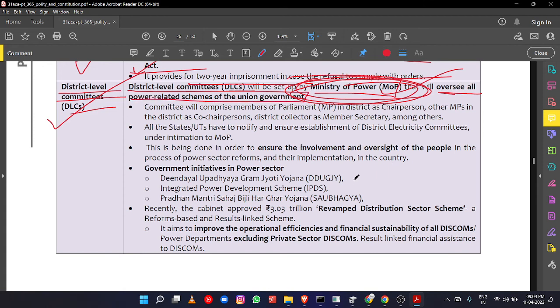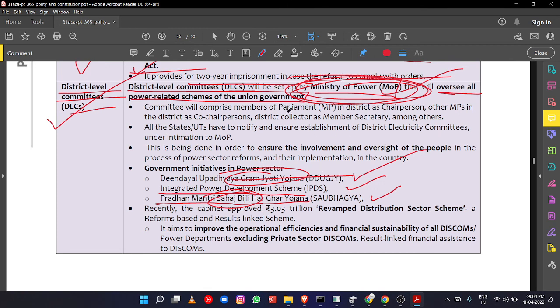Different schemes are passed by the union government: Deen Dayal Upadhyaya Gram Jyoti Yojana for rural electrification, Integrated Power Development Scheme for incorporating renewable sources of energy, and Pradhan Mantri Sahaj Bijli Har Ghar Yojana to provide electricity for all households. These schemes are there, no? In order to oversee them, there will be district level committees.